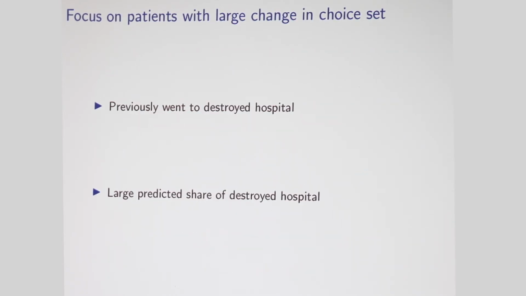But now we're going to focus on patients that had a large change in the choice set. So these are people that we think were really affected in their decision by the destruction of the hospital. So we're going to proxy this in two ways.